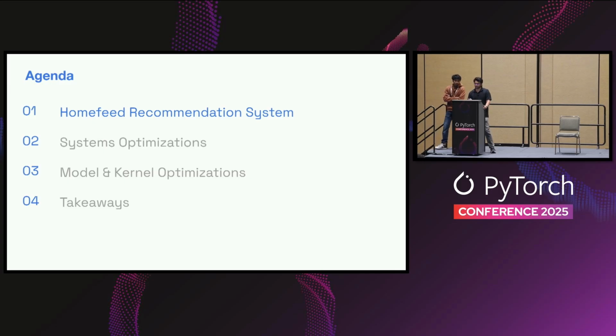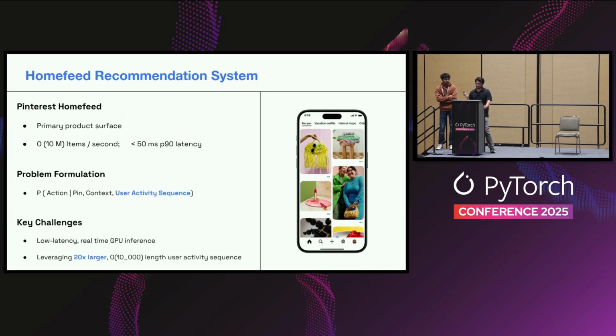This is the model that we actually shipped on home feed. So what is that? Home feed is actually our primary product surface. It's the first page that people land on. It's a feed recommendation system. And just to give you a sense of scale, this model is used for on the order of 10 million inferences of items per second for ranking. And we need to do this at extremely low latencies of less than 50 milliseconds P90 latency.